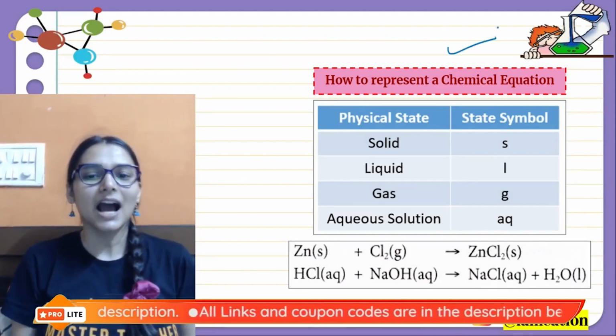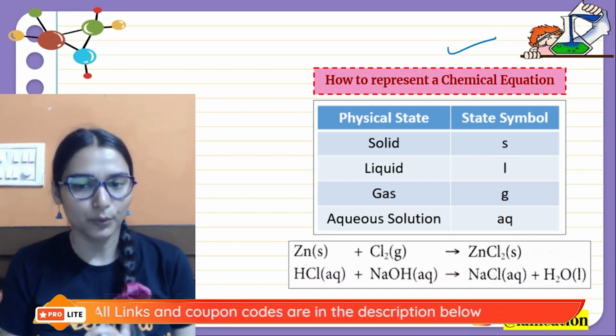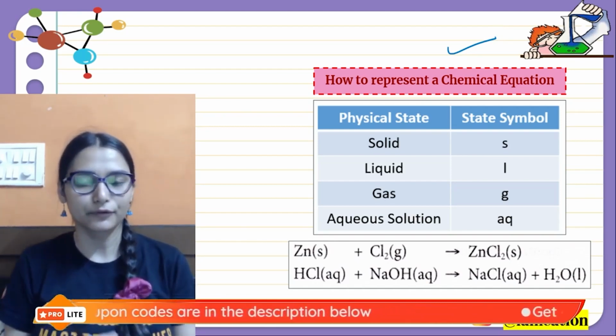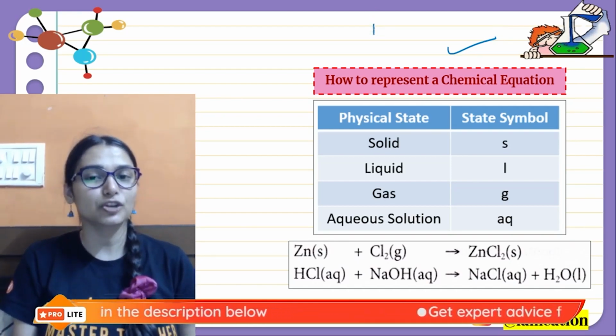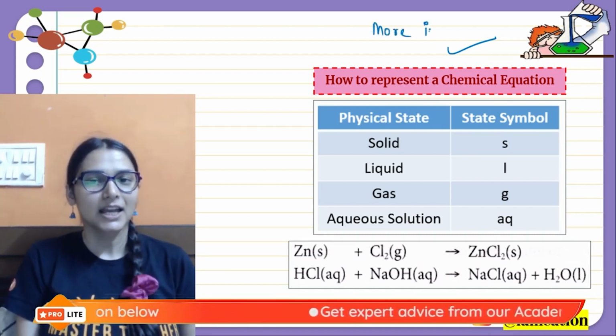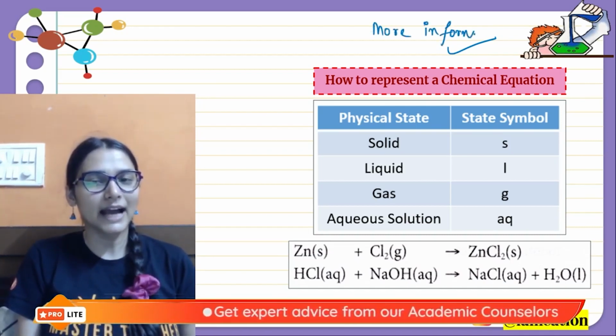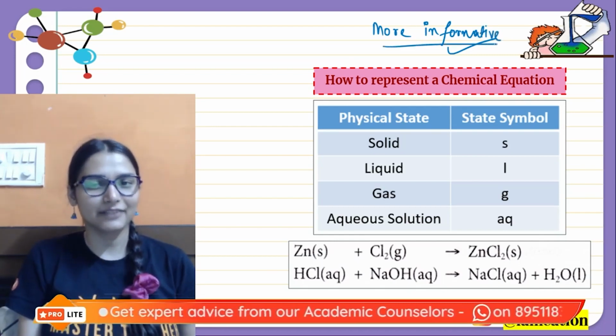The next is how to represent a chemical equation. So we have seen with the symbols and formula. How can we make the equation more informative? Is there a way that we can make the reaction informative? Yes, definitely.